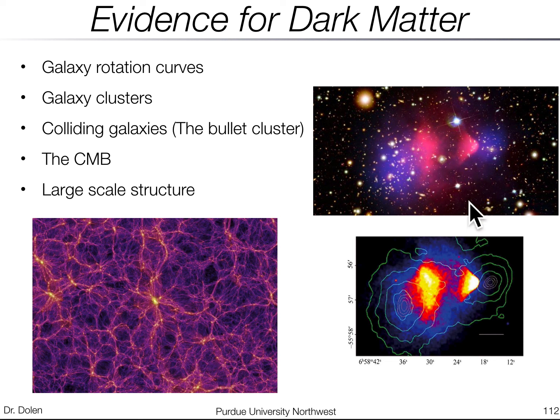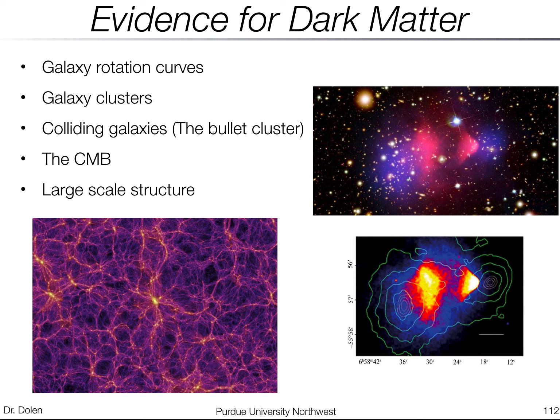Right? So as these two galaxies collided, and all the stars in this picture are in the background pretty much, all the gas interacted with itself and kind of slowed down a bit, and that ended up all in this region. But the dark matter, which doesn't really interact very much, from one galaxy just passed through the dark matter from the other galaxy, and that's where all the matter is. Okay, so the majority of the matter is not where the visible matter is in these colliding galaxies. And there's other examples of this besides the Bullet cluster that are actively being studied now.